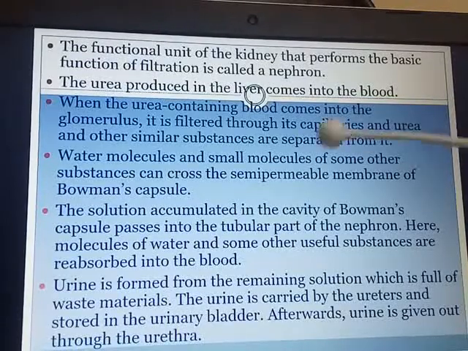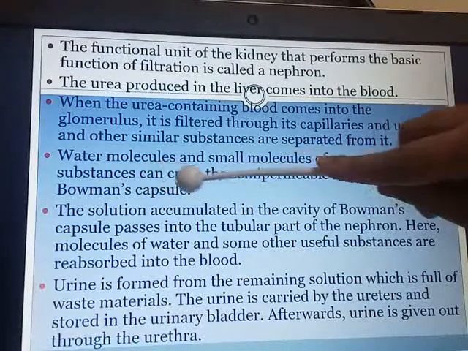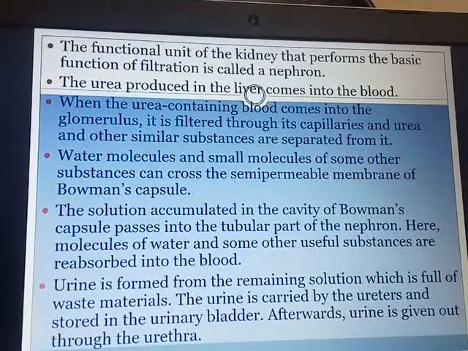Water molecules and small molecules of such other substances cross the semi-permeable membrane of Bowman's capsule. The solution accumulated in the cavity of Bowman's capsule passes into the tubular part of the nephron. Here, molecules of water and some other useful substances are reabsorbed into the blood. Urine is formed from the remaining solution, and this urine is full of all the waste materials.